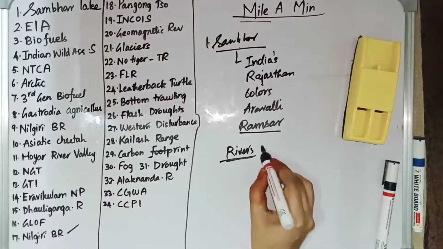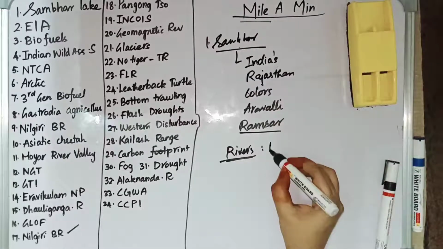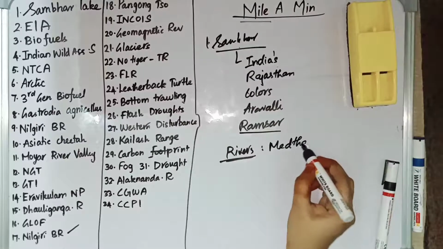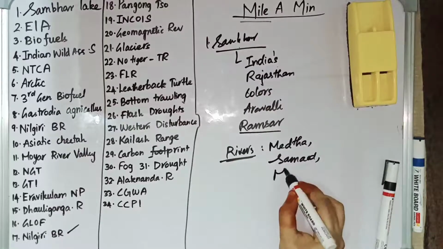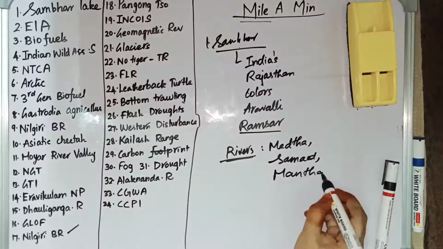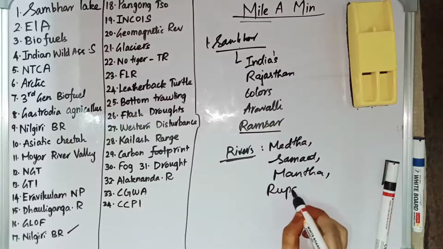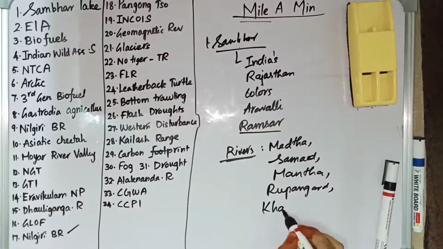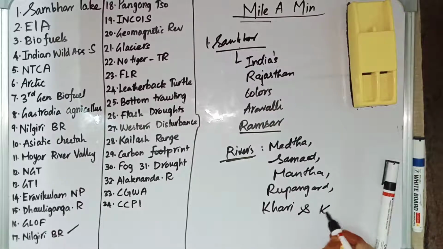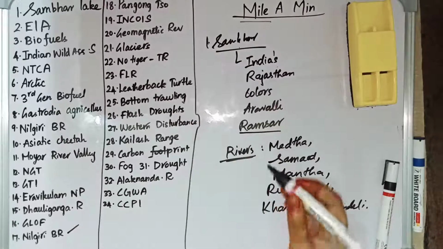Because of this, it is designated as a Ramsar site, and it receives water from certain rivers. The rivers from which Sambar Lake receives water are Meta, Samod, Manta, Rupangar, Kari and Kandela. So these are the points relating to Sambar Lake.